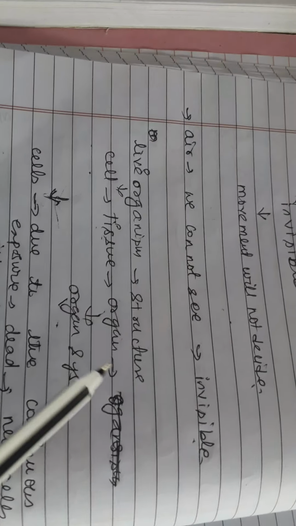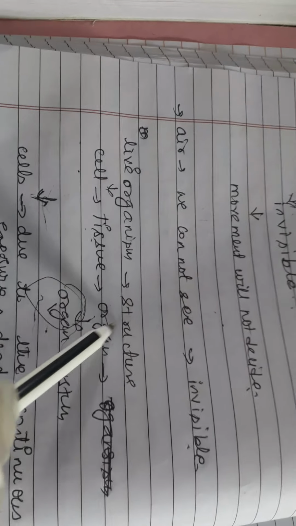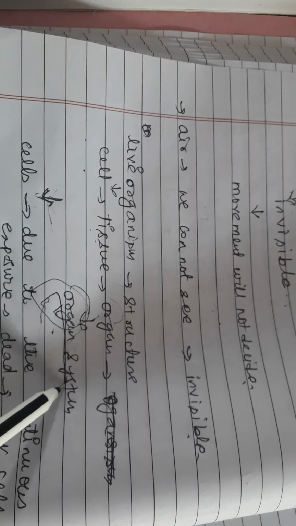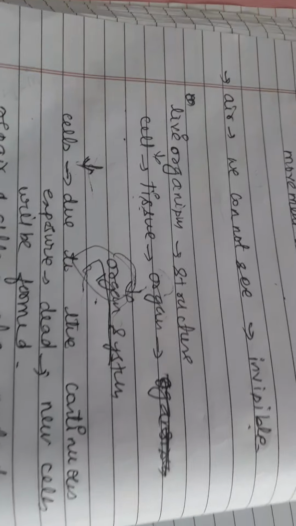Organs mean the mouth, esophagus, small intestine, large intestine. These organs together make an organ system. In the same way, the respiratory system has lungs, trachea, nose. Again, these systems together make the organism.